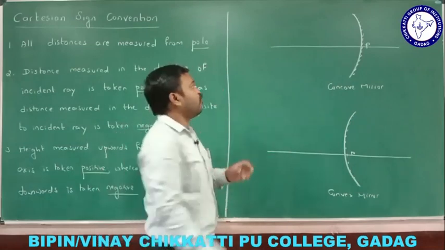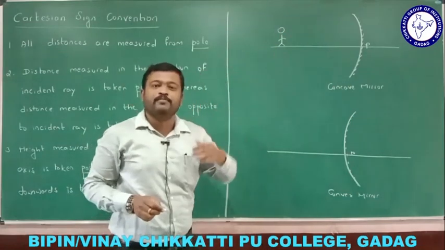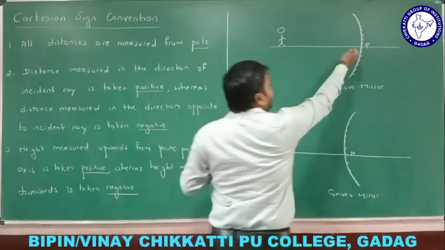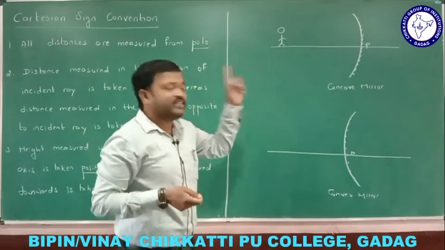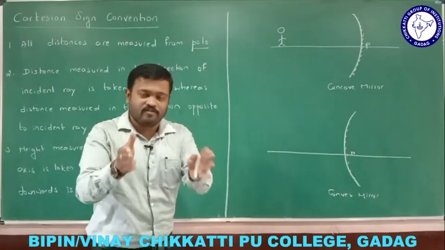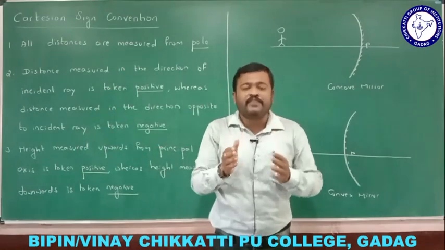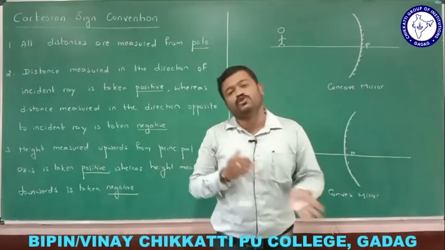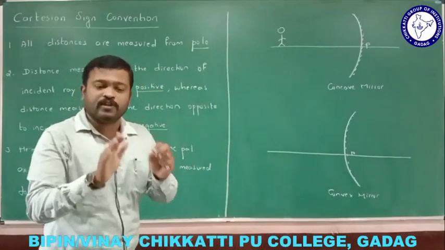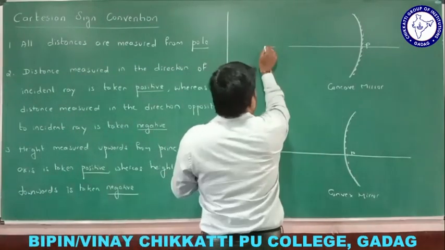For example, if I take an object here, what is the distance of the object from the mirror? Where do I need to measure from? I need to measure it from the pole. Whatever measurement you do, you need to take it from the pole. Why do we take it from the pole? That is the rule, and by taking that, we can assign the signs, either positive or negative. So the distances are always measured from the pole.